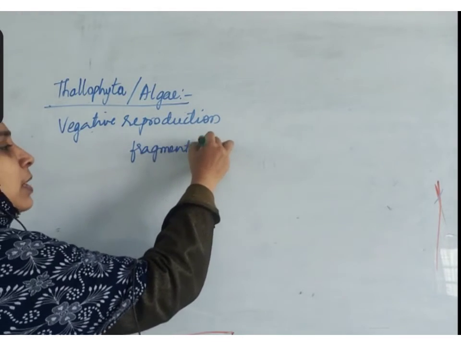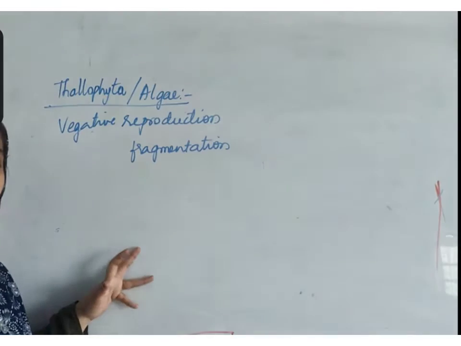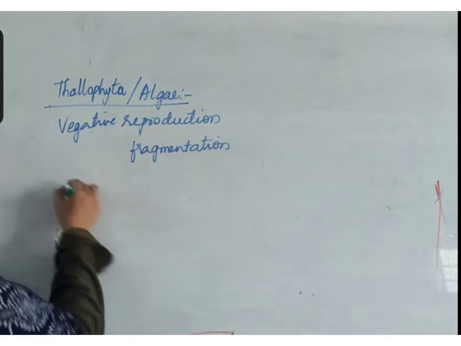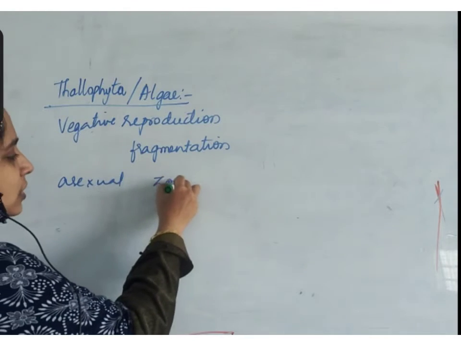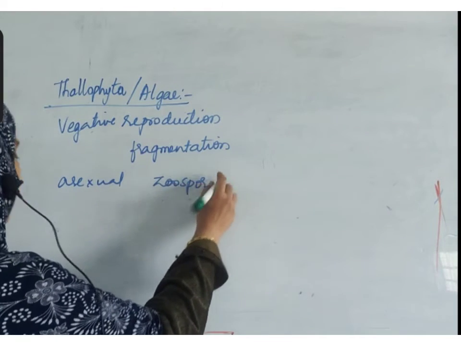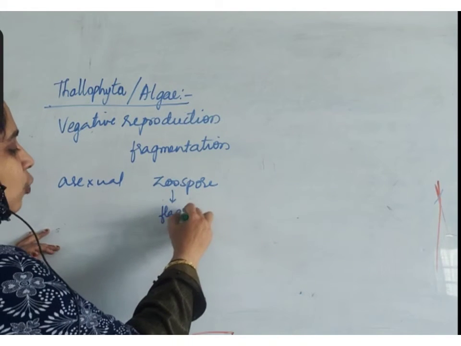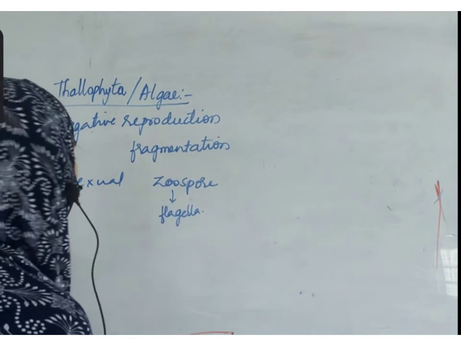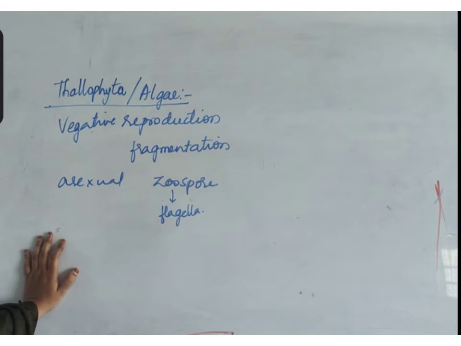A small fragment of Ulothrix or Spirogyra will separate from its body and can develop into a complete organism. Asexual reproduction occurs by zoospores. All the spores of these algal members have flagella that can move inside water bodies. So asexual reproduction is by zoospores.